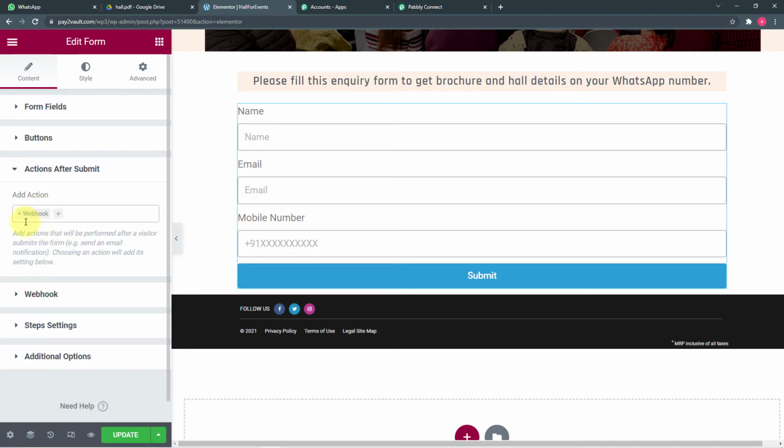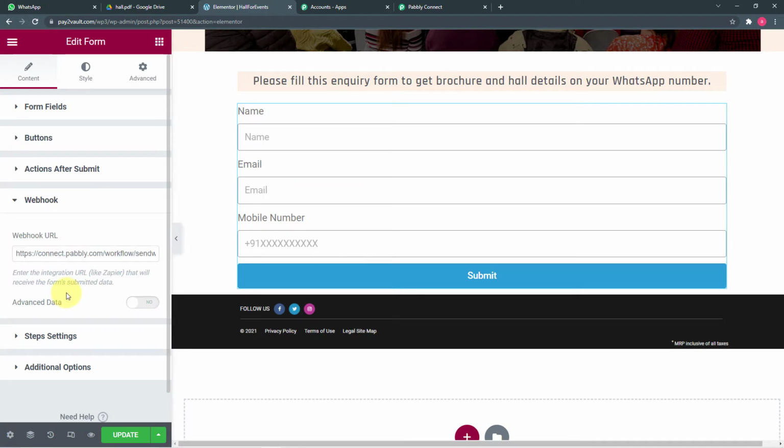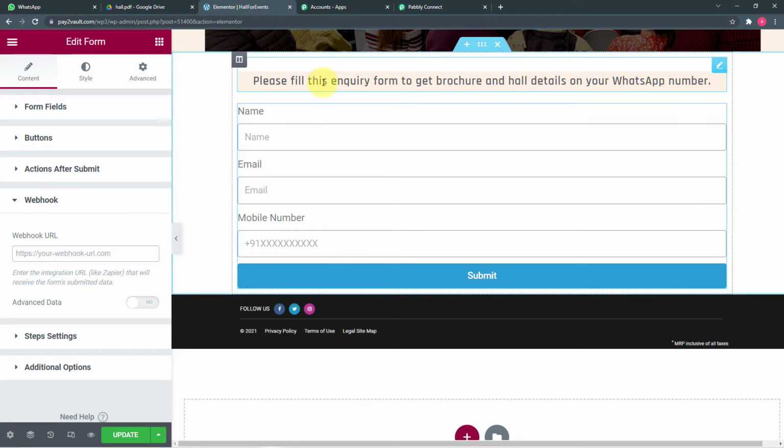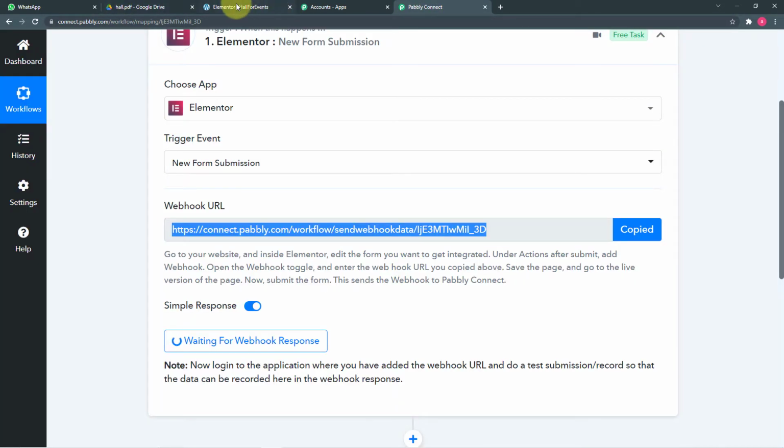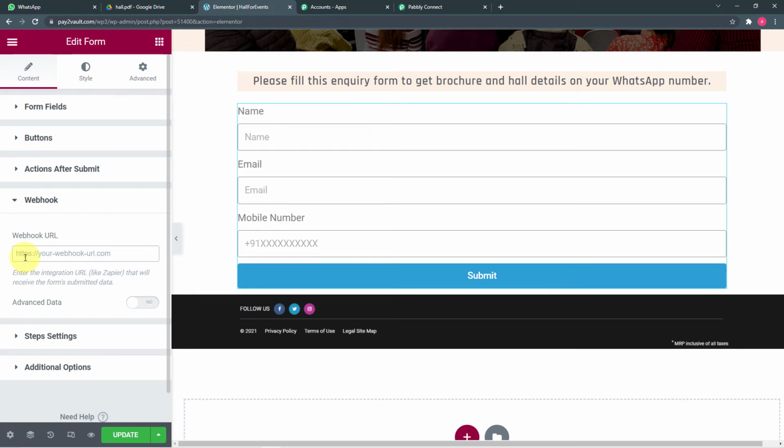Okay, so after selecting the webhook, you will see this webhook option will appear here. Click on it, and you will see a field here called webhook URL field. So here you have to paste the link that you have copied from Pabbly Connect like this. Now click on update here.